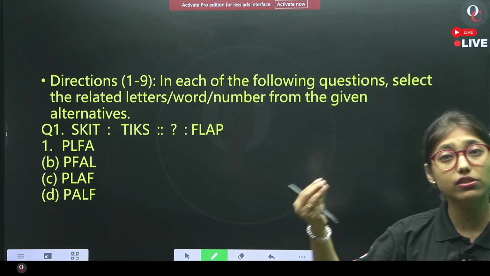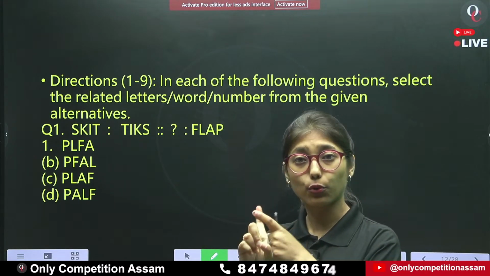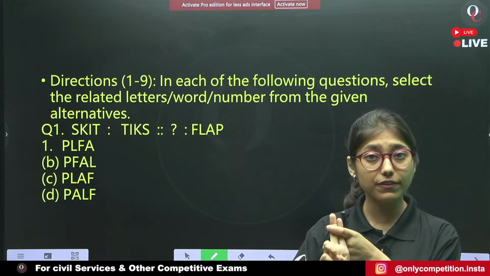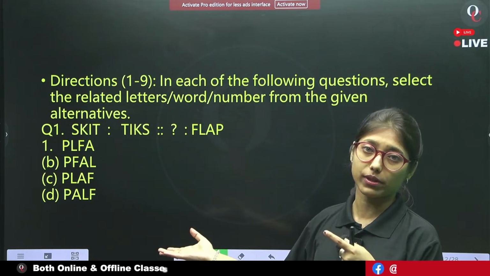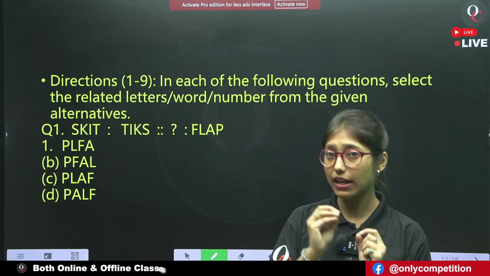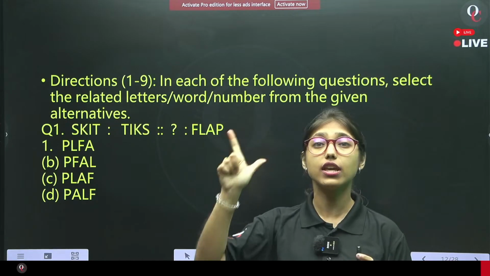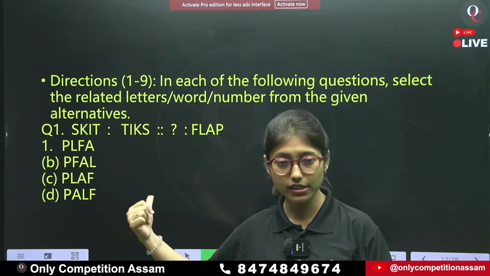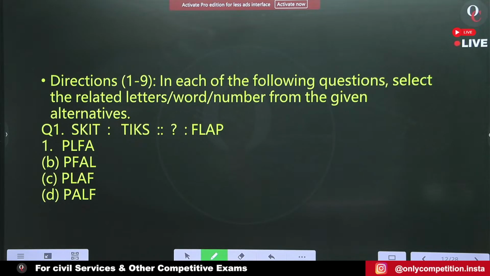Here come the mixed questions. First we have completed coding decoding. Second we have completed matrix coding. Third, we are coming to the analogy topics. In analogy topics, we will be doing letter analogy, number analogy and word analogy. This is the first question. Tell me, what will be the answer here?